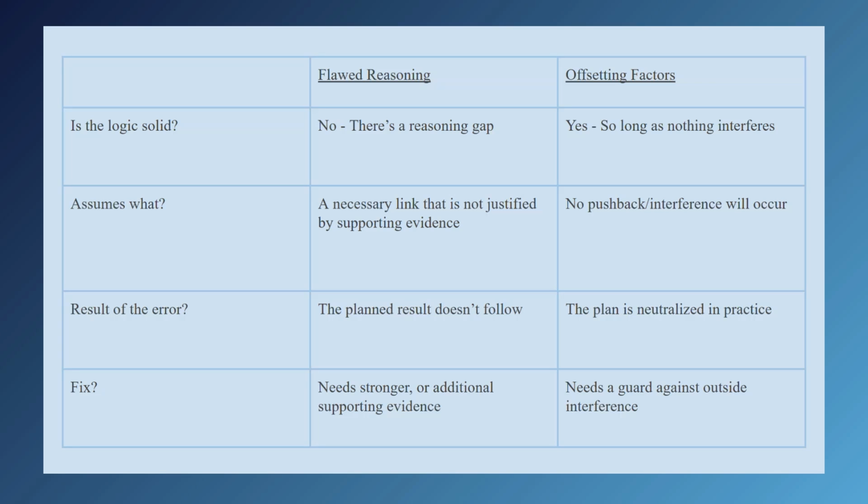What does each type of argument assume? In a flawed reasoning argument, a necessary link that is not justified by supporting evidence. It is not supported well. In offsetting factors, the only assumption is that everything will go as intended, that there will be no pushback, there will be no workarounds, there will be no interference that occurs